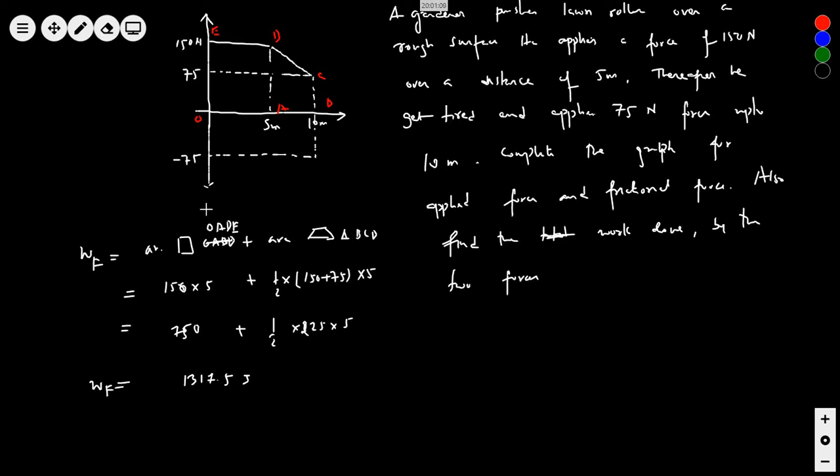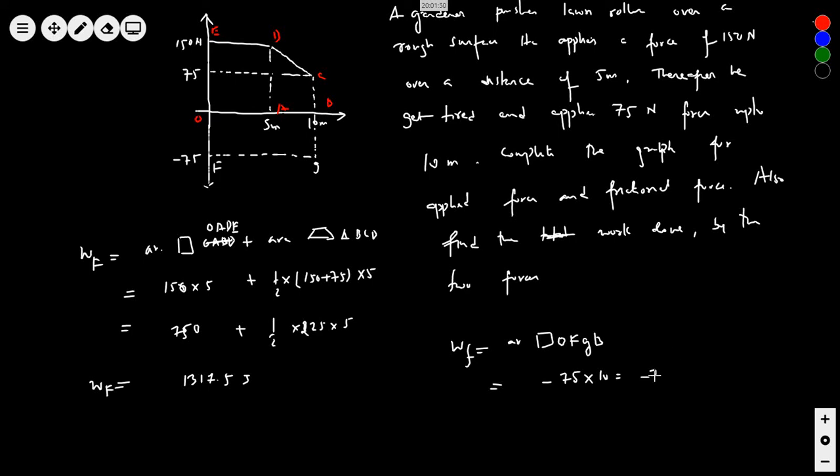So work done by friction will be area of rectangle OFGB, that means minus 75 into 10.